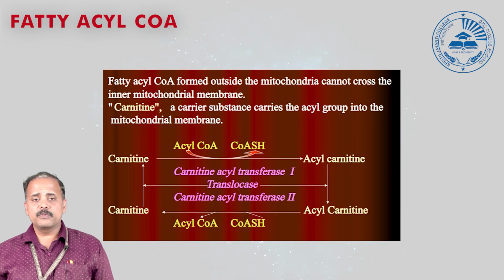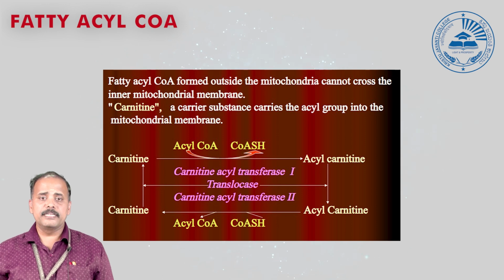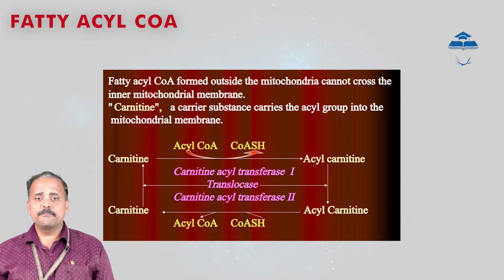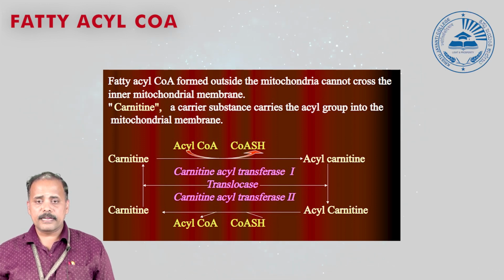First we need to understand the importance of beta oxidation of fatty acids. The significance of beta oxidation is that it mainly supplies an energy source. This oxidation of the beta carbon of the fatty acid takes place in the mitochondria, and as a result, it produces the 2-carbon unit, that is acetyl-CoA.